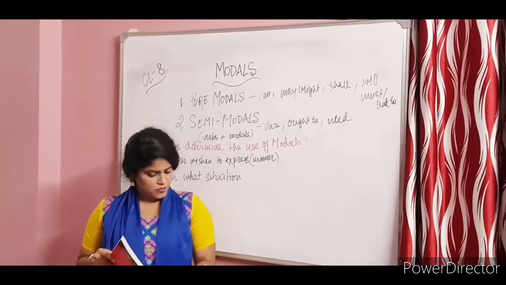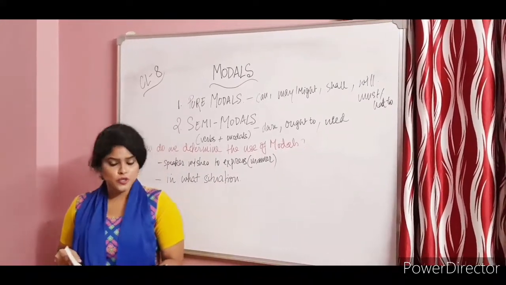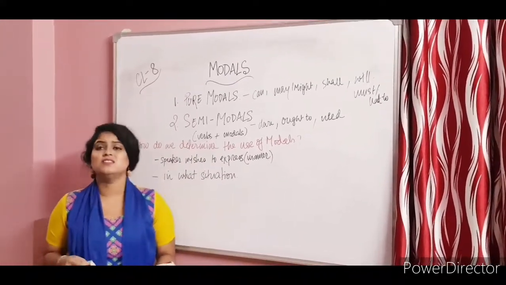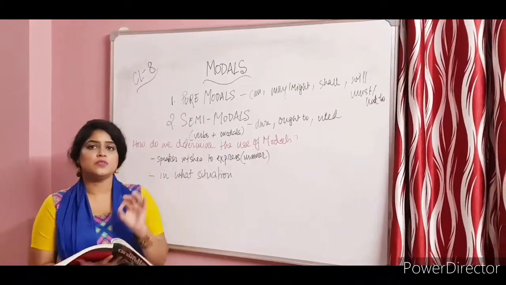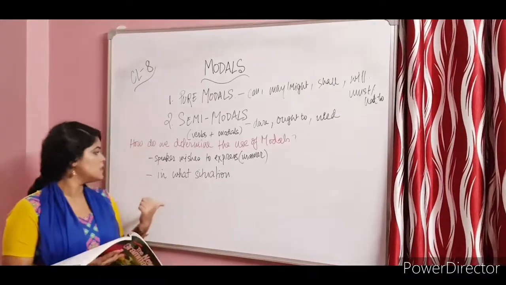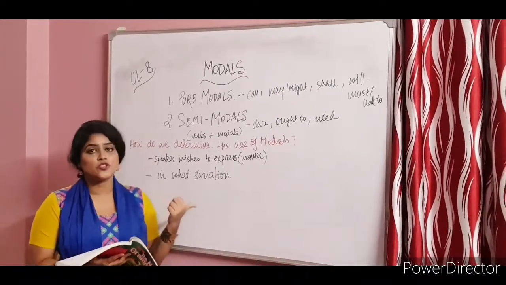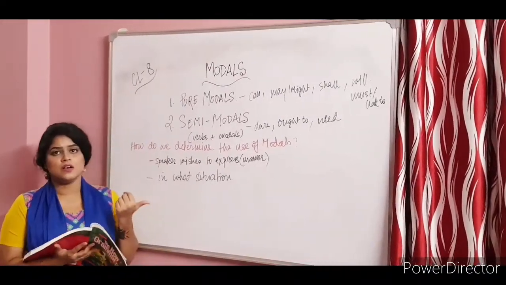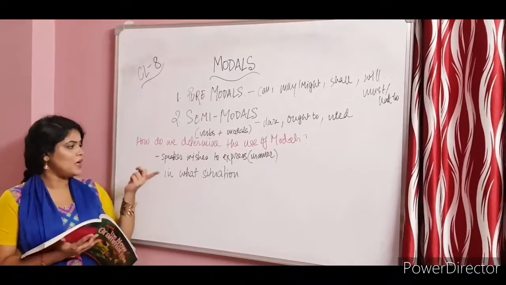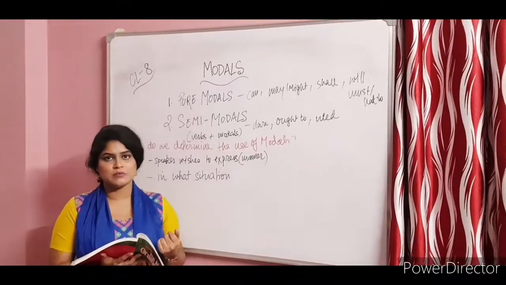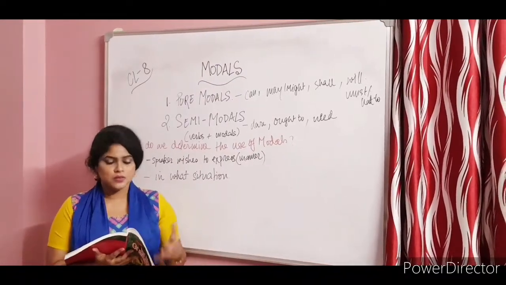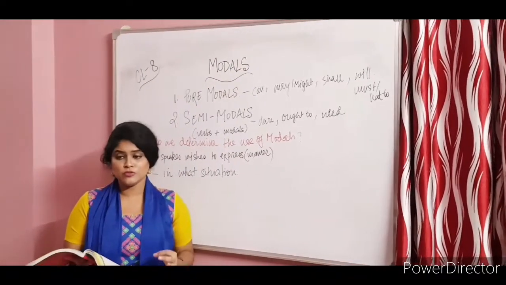In your book you will find a set of sentences that explains the rule I just talked about, that it should be contextual. If you have to determine the modal verbs, you have to understand the situation and how the speaker wishes to express himself. You will be able to understand if you read through these sentences.